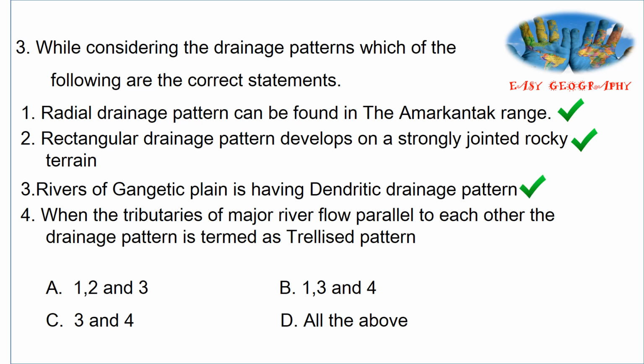Then the Gangetic Plain has a dendritic drainage pattern, a tree-like drainage pattern found in the Gangetic Plain. And the fourth one, if the tributaries of major rivers flow parallel to each other, it is named a trellised pattern. Thus, option D is correct, all of the above. Okay, next we can go to the detailed explanation of these drainage patterns.